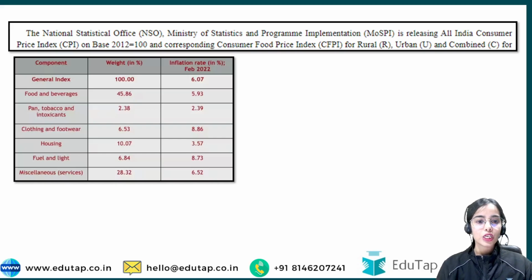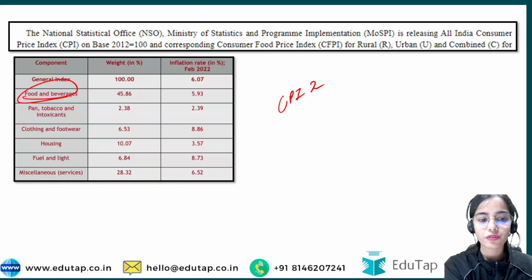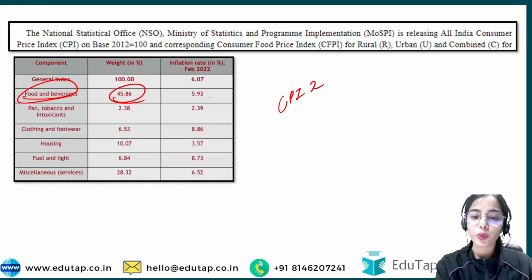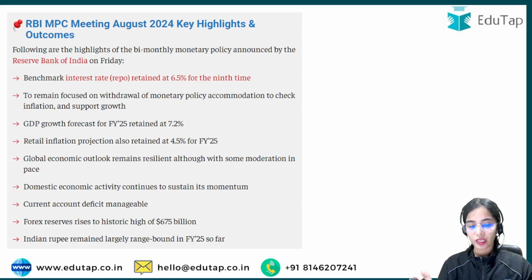Okay, so now you know, as I have told you, that in the CPI inflation the highest weightage is given to food and beverages, nearly 46%. So if the food prices are increasing, they are going to impact the CPI inflation in a great manner. Okay, now these are the key highlights that we have discussed.